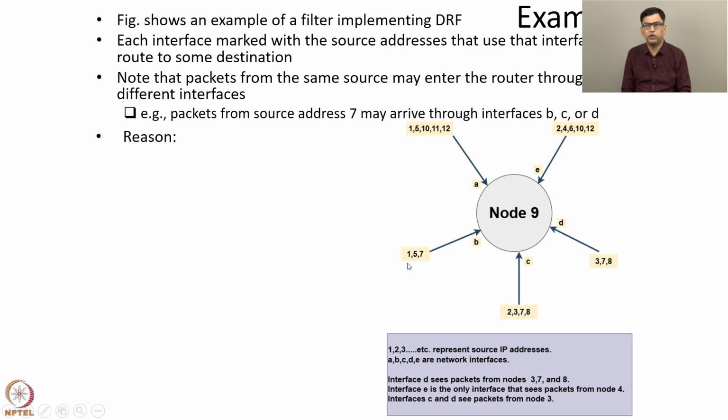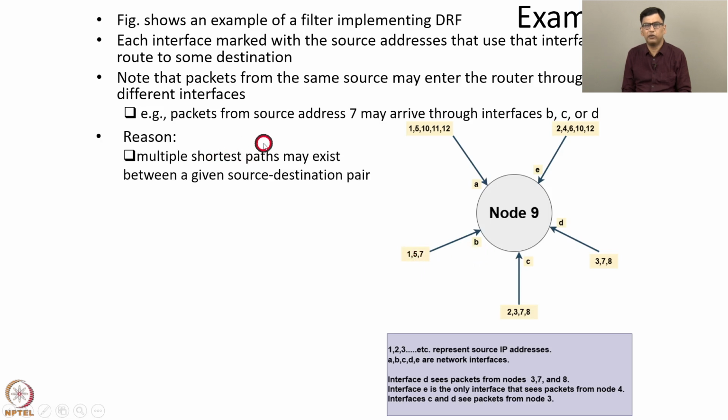Why can this happen? The reason is that multiple shortest paths may exist between a given source destination pair. The source IP address 7 is somewhere here. There may be multiple shortest paths to a given destination, which is over here. One possible route is this one, another route is this one, and another route is this one. All these routes are shortest paths to this destination from the source IP address 7. So there may be multiple shortest paths between a given source destination pair.